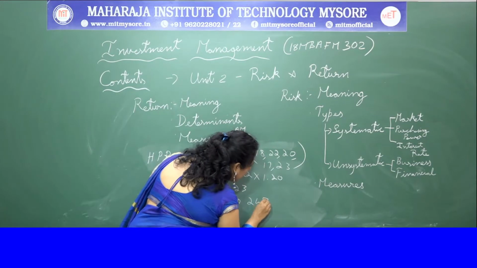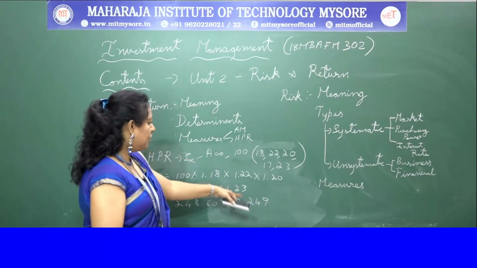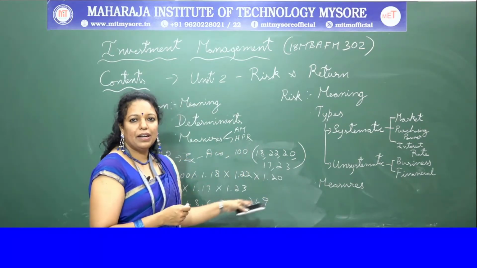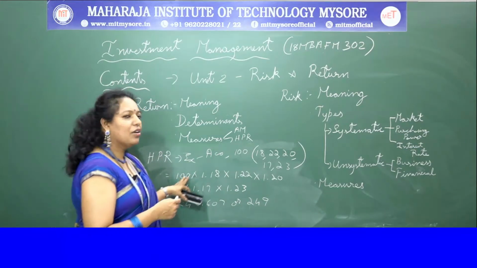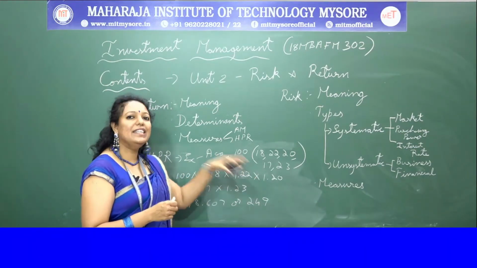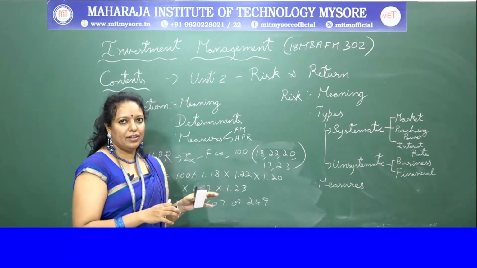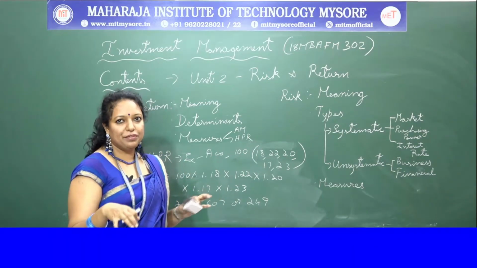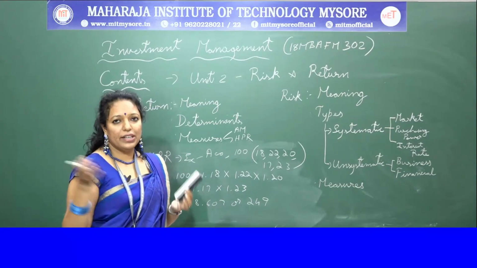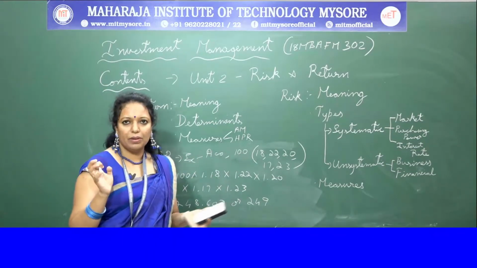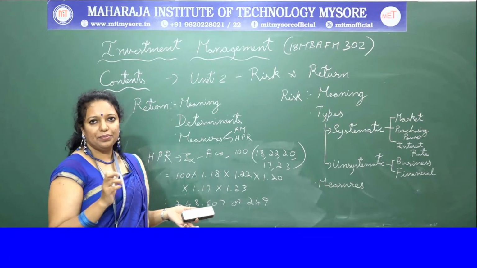Sorry, 249. Okay, you can round it off to 249. You have to just multiply the return according to different years' interest rates. This is the holding period return. Means each year the interest rates will be different, and you have to hold it up to 5 years according to this problem, and you get the return.